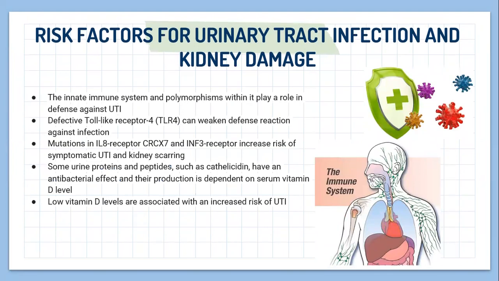Also, the innate immune system and polymorphisms within it play a role in defense against UTI. Mutations in IL-8 receptor and IRF3 receptor increase risk of symptomatic UTI and kidney scarring. Some urine proteins and peptides, such as cathelicidin, have antibacterial effect, and their promotion is dependent on serum vitamin D level. Low vitamin D levels are associated with an increased risk of UTI.